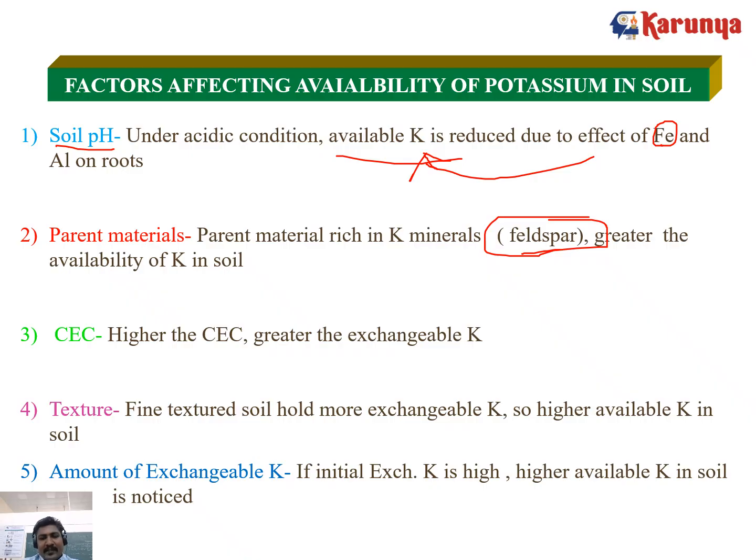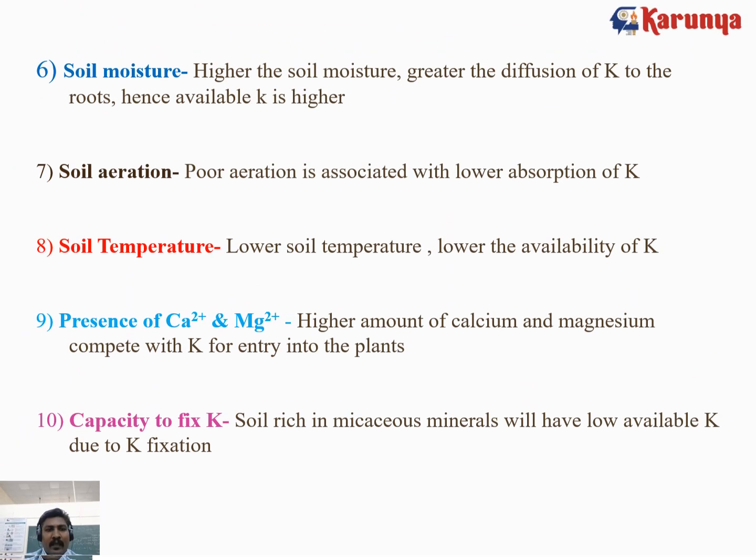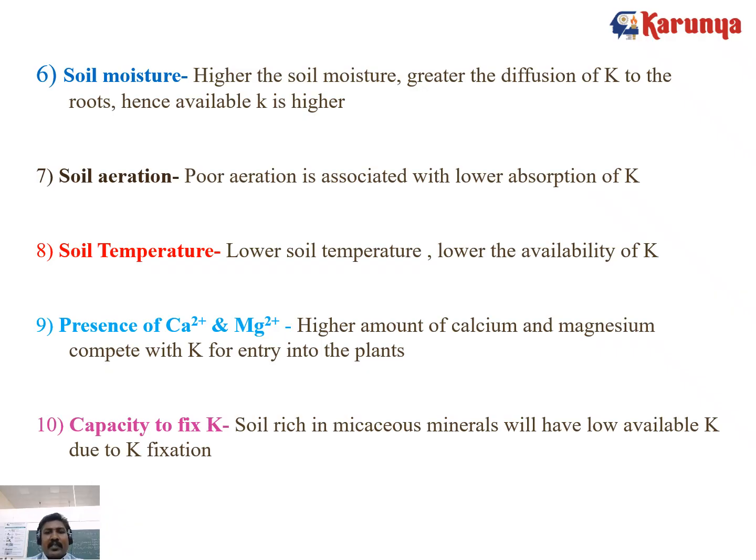Cation exchange capacity. If there is more CEC, there is high potassium availability or high potassium exchangeability. And texture: fine texture soil like clay soil holds more exchangeable potassium, whereas sandy soil has a very low amount of potassium. Amount of exchangeable K: if initial exchangeable K is high, then higher potassium uptake is noticed in crops. Soil moisture: high soil moisture means greater diffusion, that is dissolving of potassium, and higher availability of potassium also takes place.